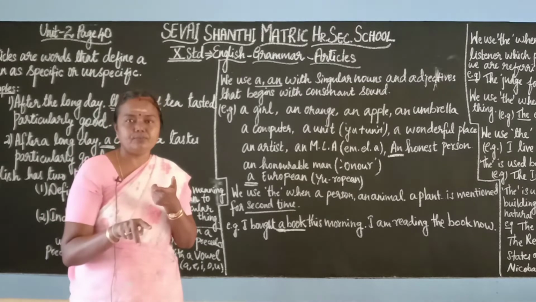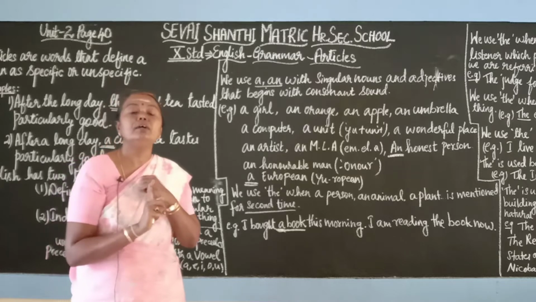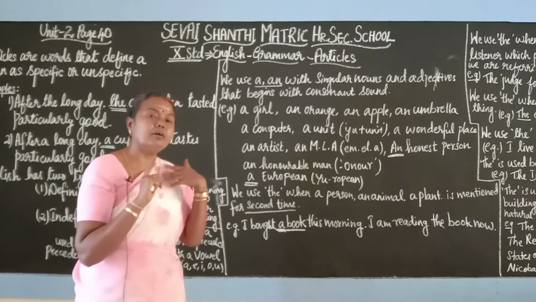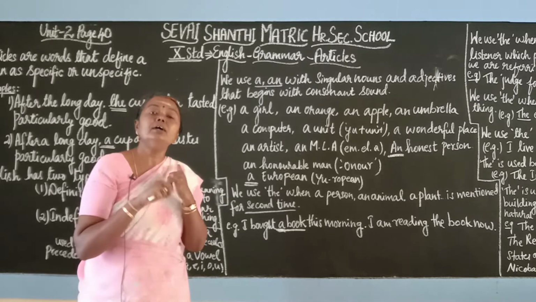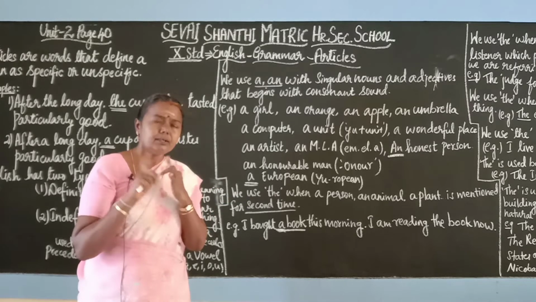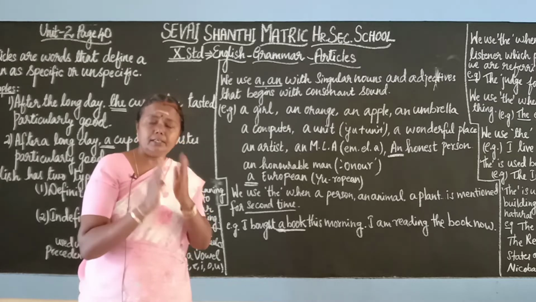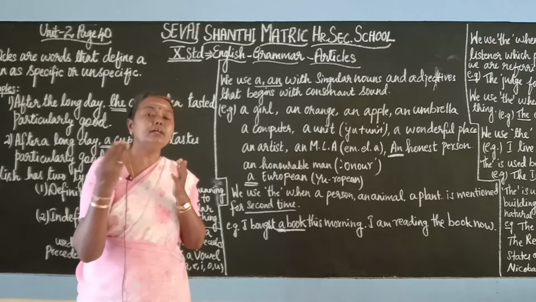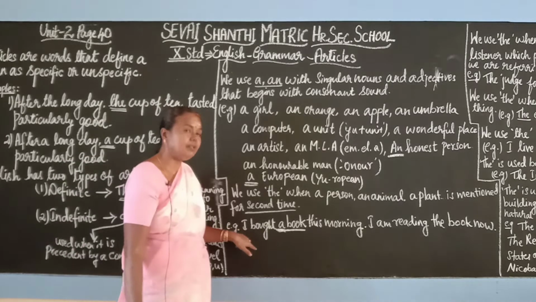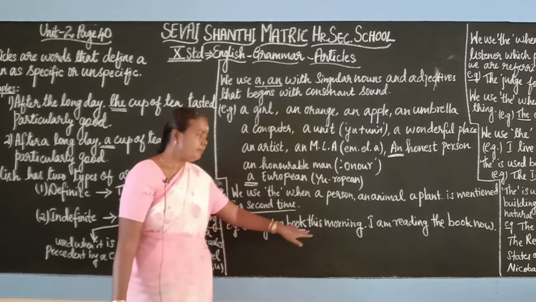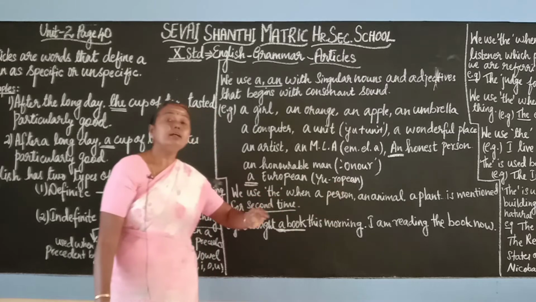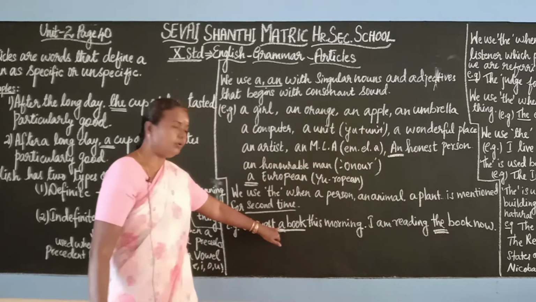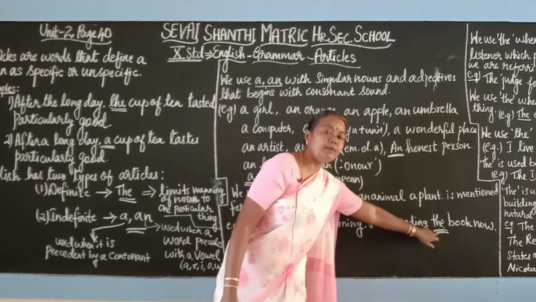Hope you understand, students. The first time when you use it for a place or thing or person or anything, you will be using a or an. When the same noun is repeated the second time, we will be using the definite article. For that, the example is given here. I bought a book this morning. I am reading the book now. So the first time we are using a, the second time we are using the.